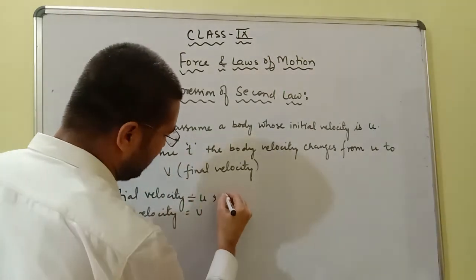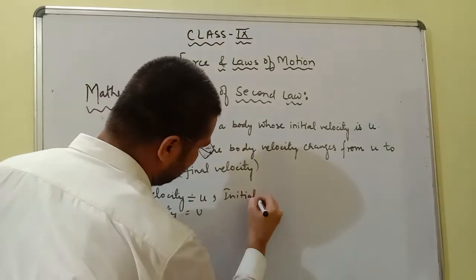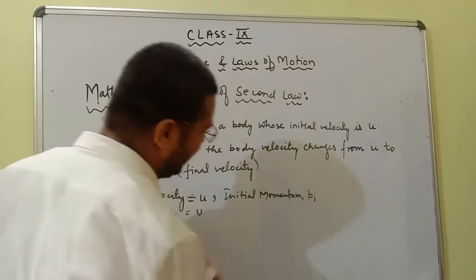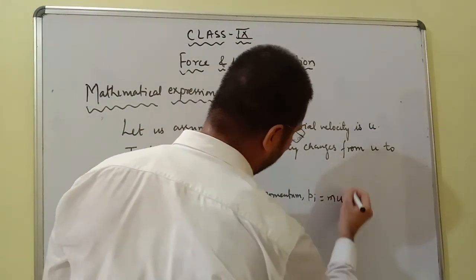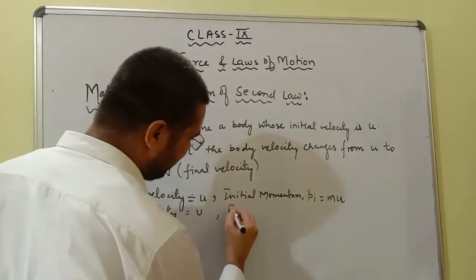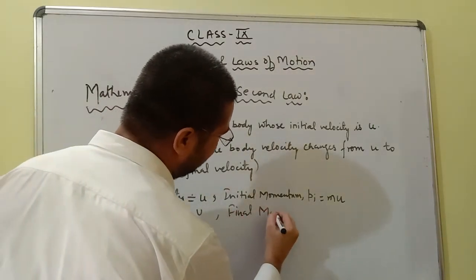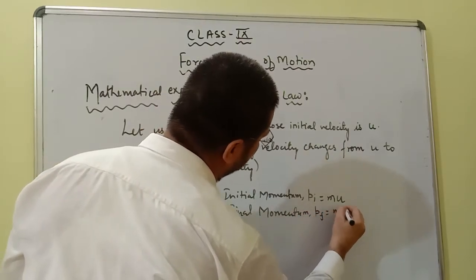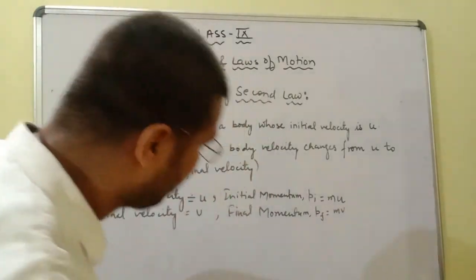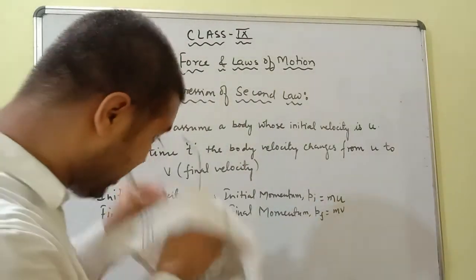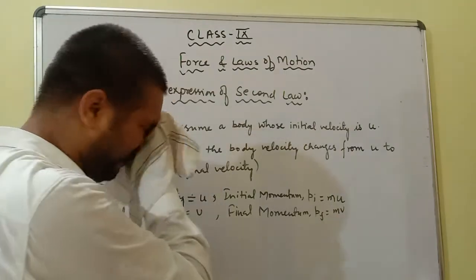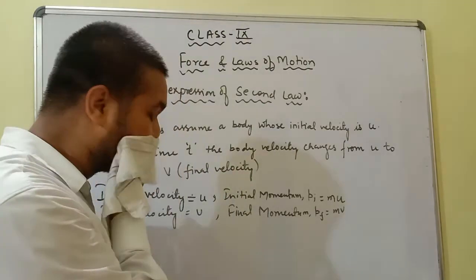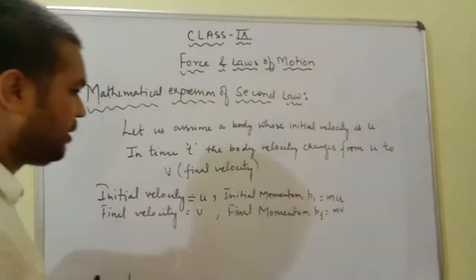So initial momentum, I am writing with pi, is equal to mass into initial velocity, and final momentum, that is pf, I am indicating with mass into final velocity. Okay, so initial velocity I am taking as u and final velocity as v. So initial momentum is pi and final momentum is pf.